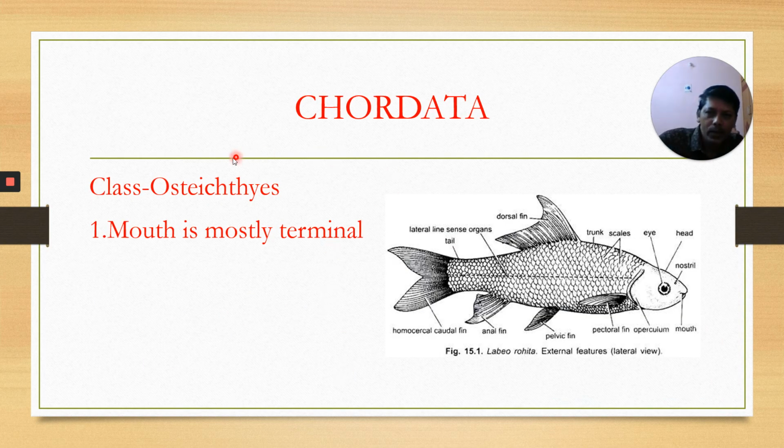Next class in the subphylum Vertebrata is Osteichthyes. Where is the mouth here? The mouth is terminal, not ventral. This is Labeo rohita, one of the freshwater fishes. These fishes are commonly called bony fishes. The skeleton is made up of bones. Where is the mouth here? The mouth is mostly terminal.